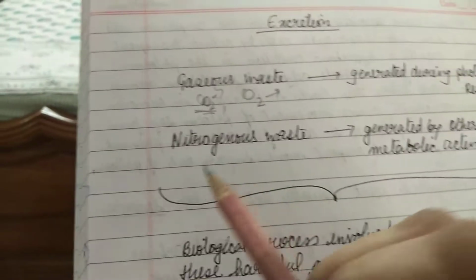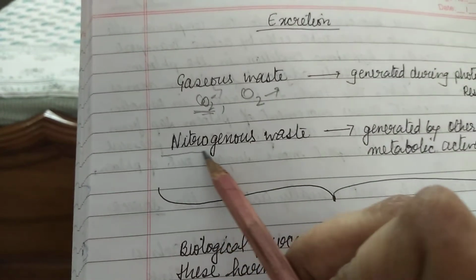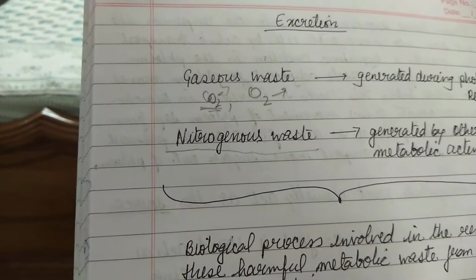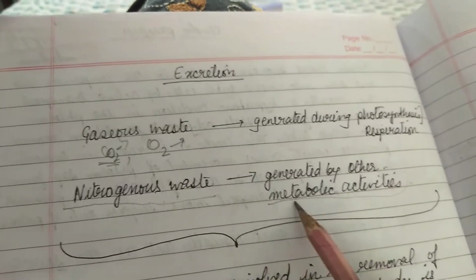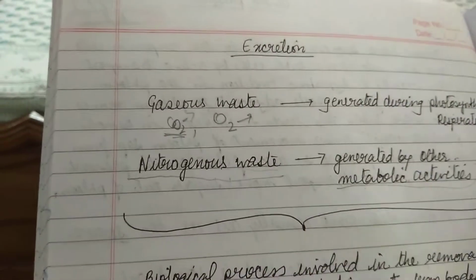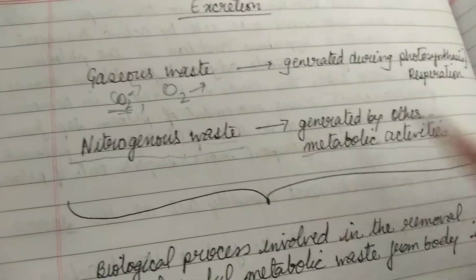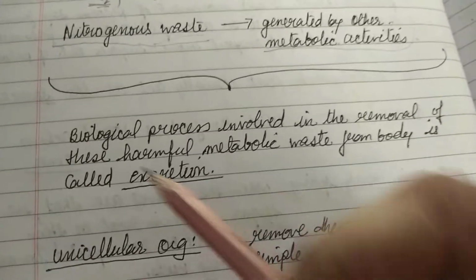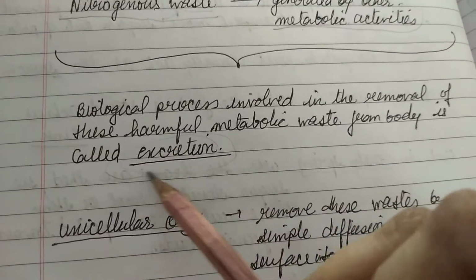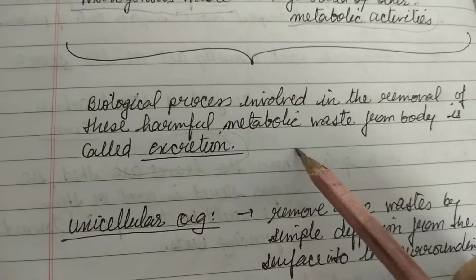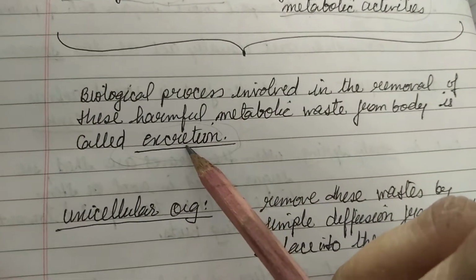Now there are nitrogenous wastes also produced in the body, right? These nitrogenous wastes are produced during metabolic activities. There are many metabolic activities that occur in the body, and during that the nitrogenous wastes are produced. So how does the body get rid of these nitrogenous wastes? The process is called excretion. That biological process which involves the removal of harmful nitrogenous waste from the body is called excretion, right?